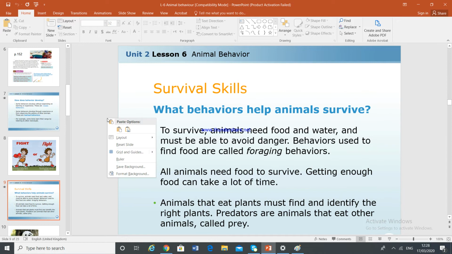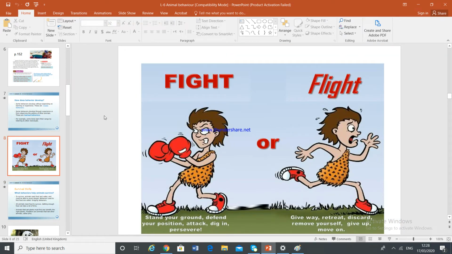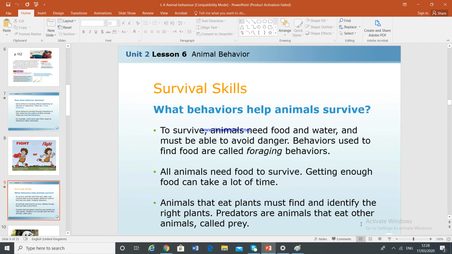Either they will fight for it, or they will run away. That's fight or flight. Either they stand on the ground, defend their position, attack, or they give way, retreat, give up, move on. So again, to survive, animals need food and water and must be able to avoid danger.